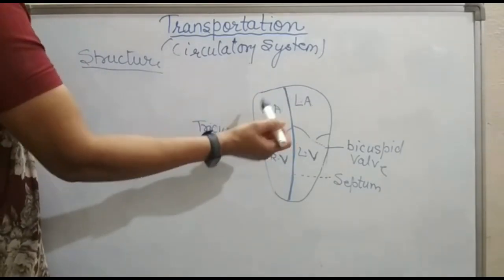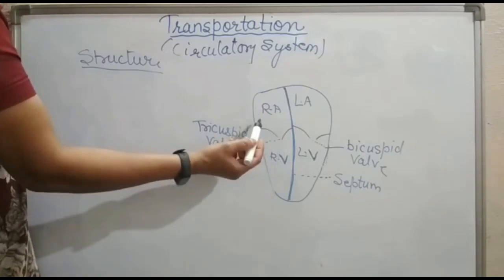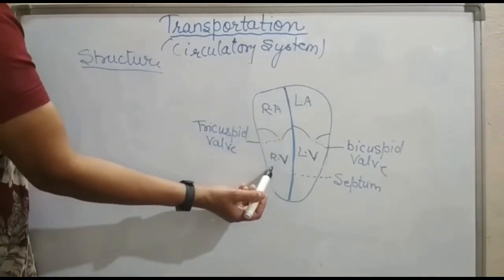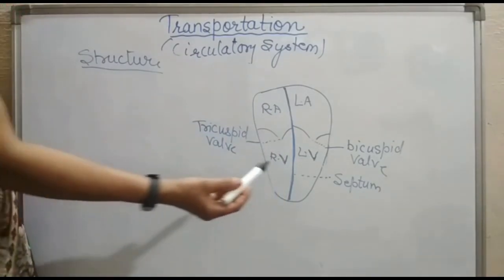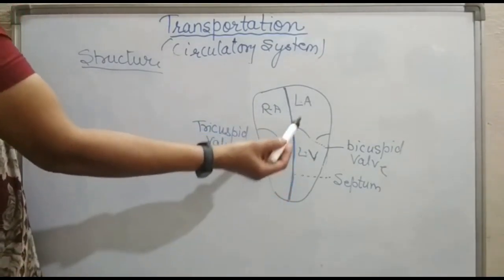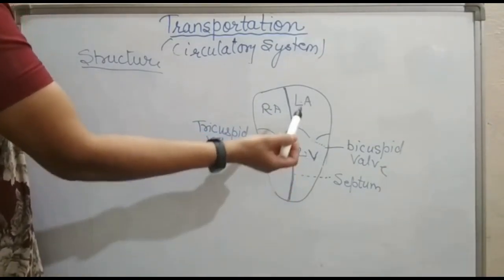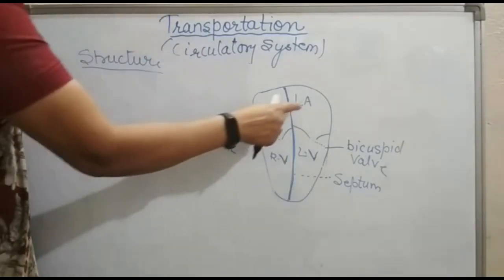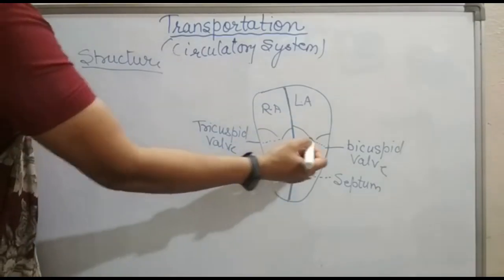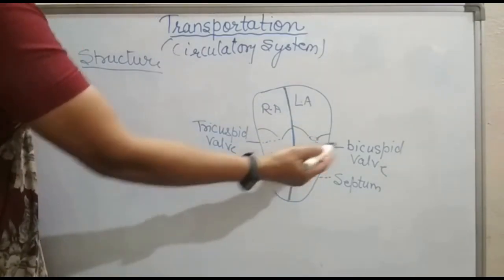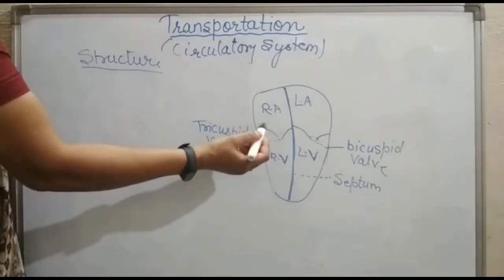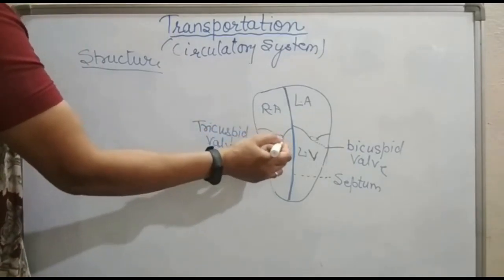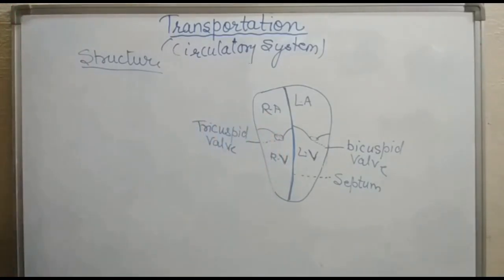The upper part is the right atrium. The lower part is the right ventricle. Similarly, the left part of the heart is again divided into 2 parts, left atrium and left ventricle. In between the left atrium and left ventricle, there is a valve called the bicuspid valve. And similarly, in between the right atrium and the right ventricle there is a valve called the tricuspid valve.